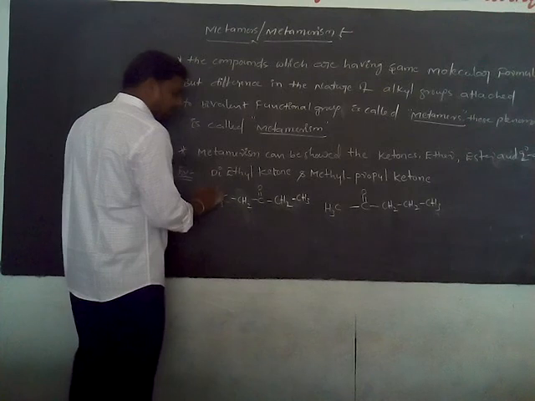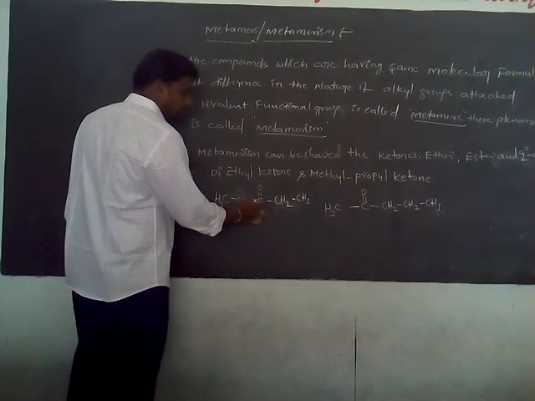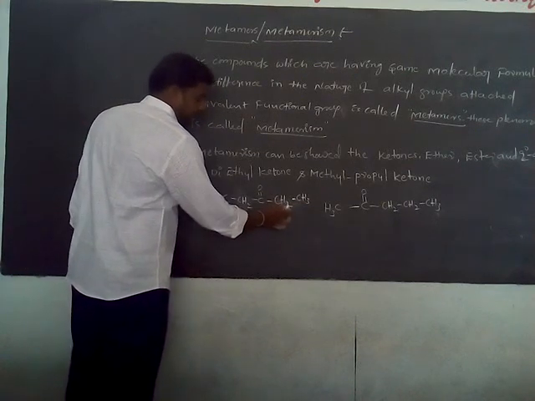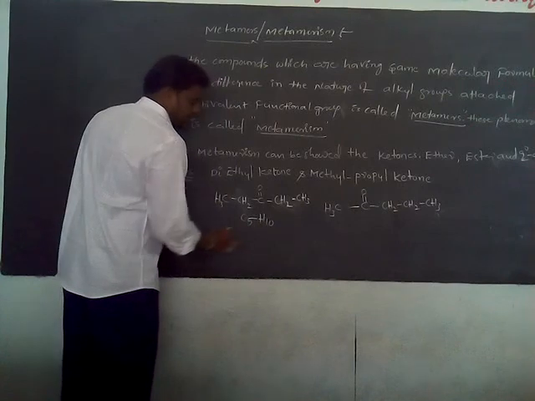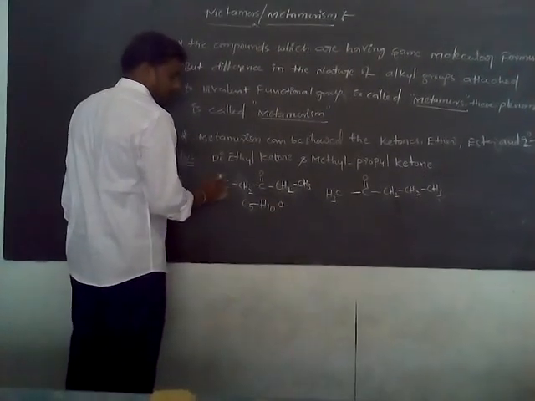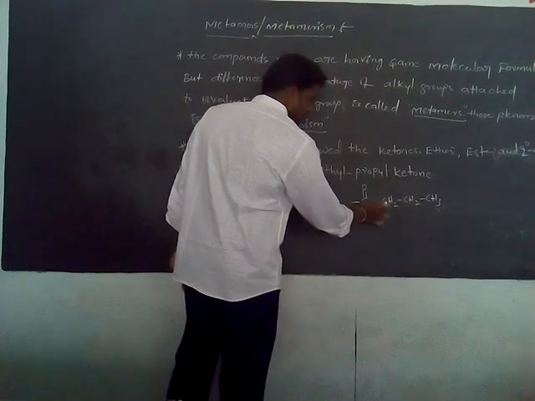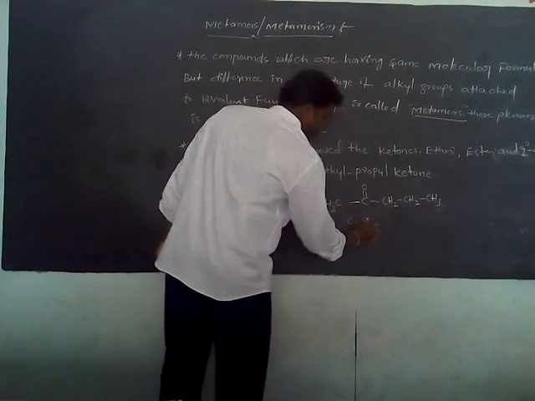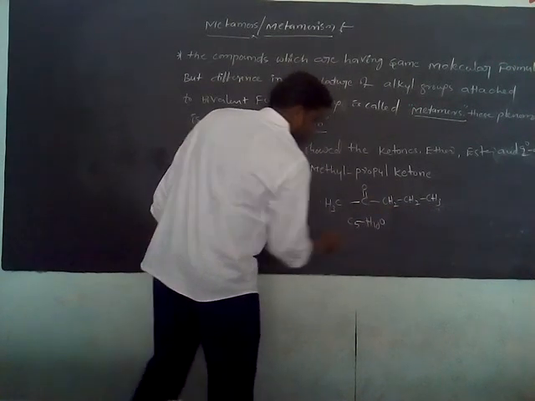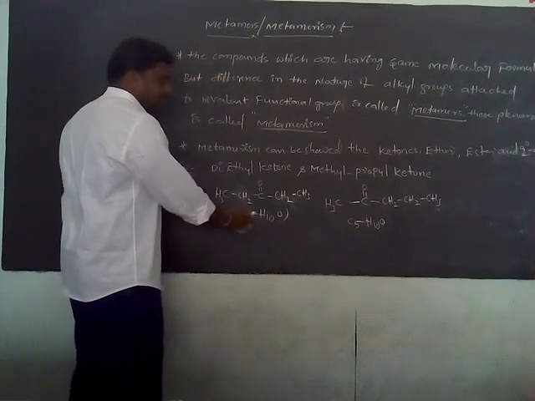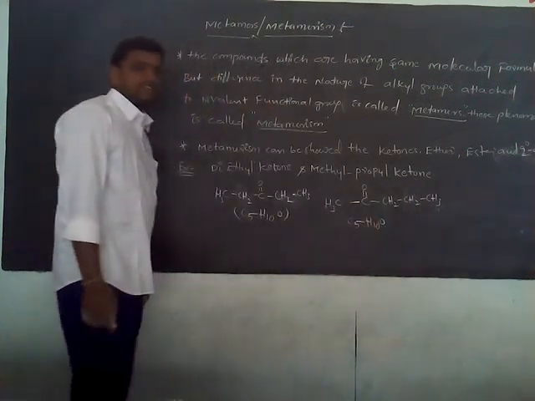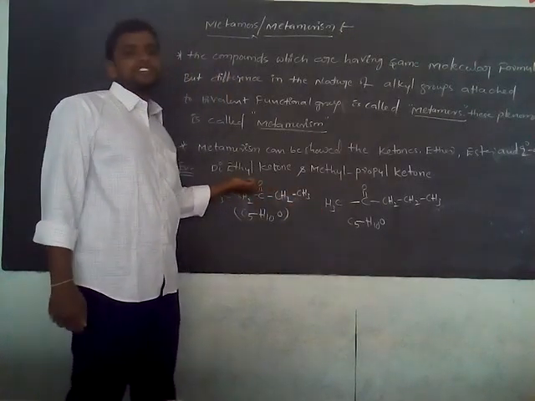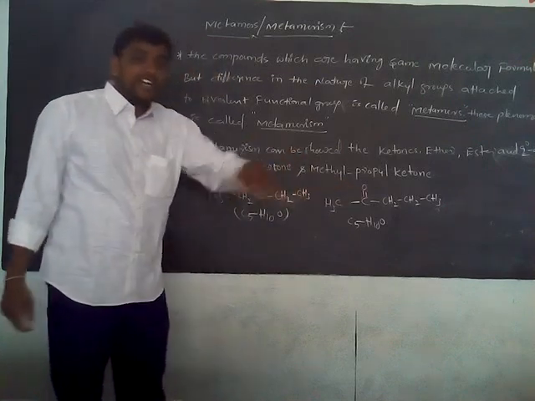Right. The number of carbons in diethyl ketone: 1, 2, 3, 4, 5, so C5. Hydrogens are 3 plus 2, 5, here also 5, so the total is 10, and oxygen is 1. Now here, the number of carbons is 1, 2, 3, 4, 5, C5. Hydrogens are 3 plus 3, 6, plus 4, 10, so H10. Both have the same molecular formula, C5H10O and C5H10O. These two compounds have the same molecular formula and the same keto functional group. Where is the difference?